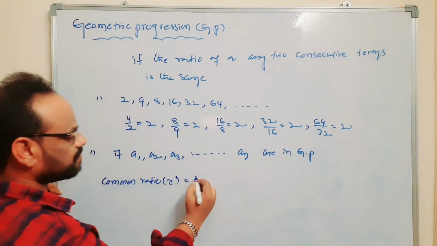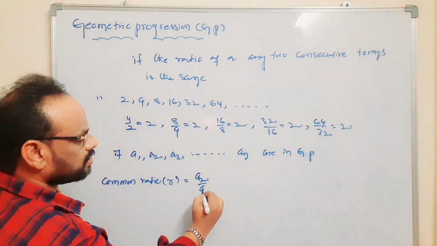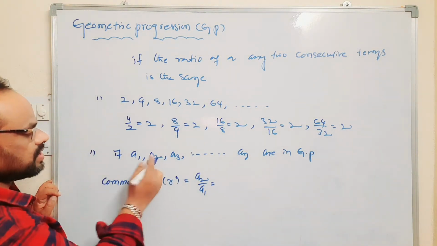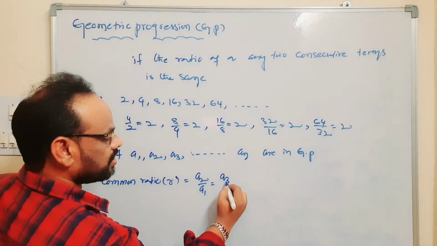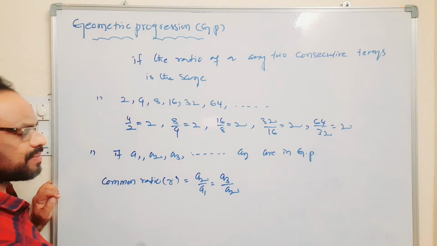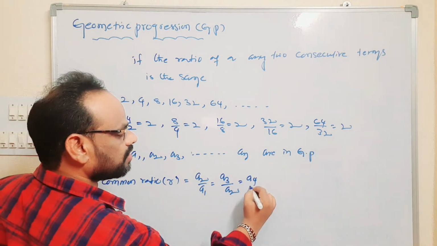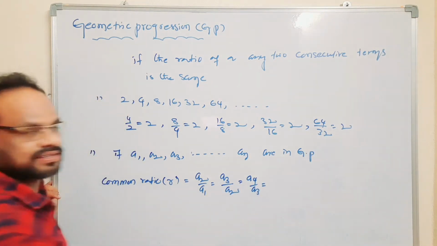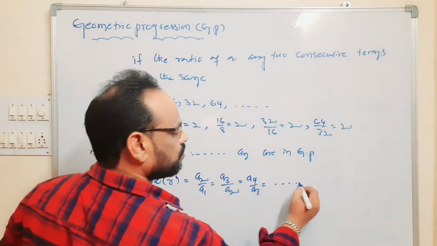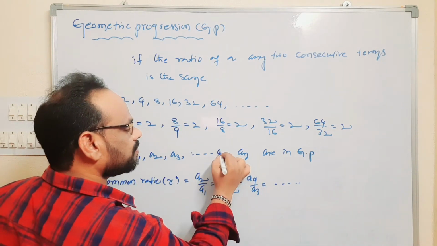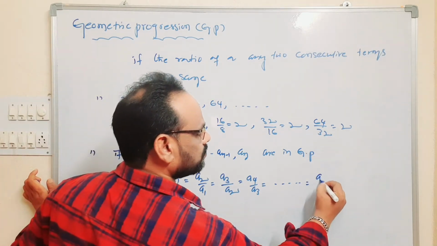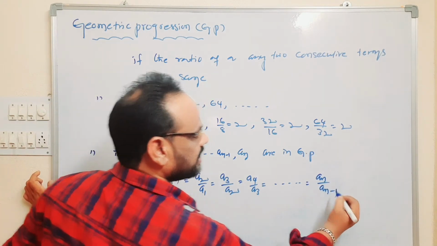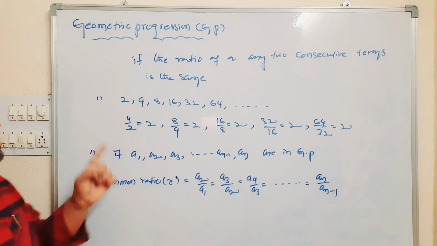That means a2 by a1 is equal to a3 by a2, the same as a4 by a3, and so on. For an, the preceding term is an minus 1, so r is equal to an by an minus 1.